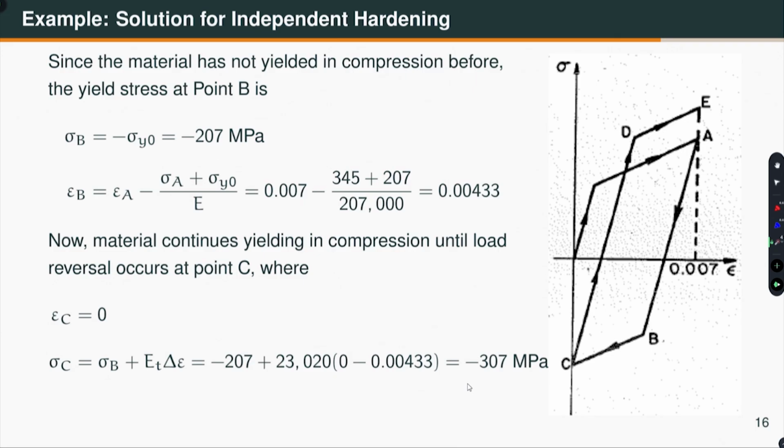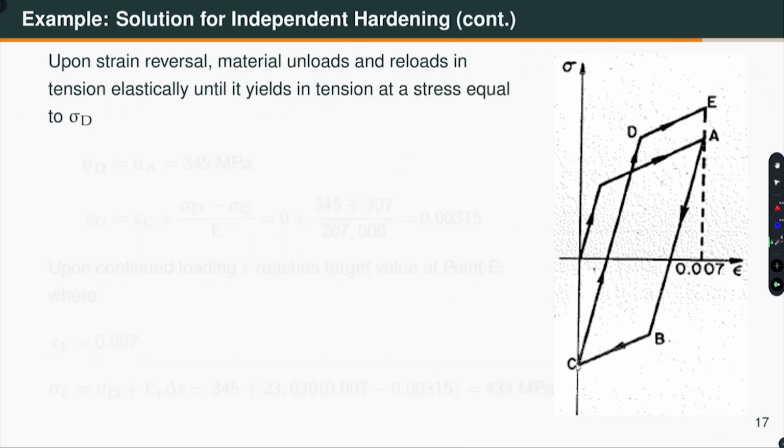Now, when I unload in compression, I come to this point and elastically reload in tension, and until the material yields at point D. What is the stress at point D? So, according to the independent rule, again the material does not remember what has happened in compression, right.